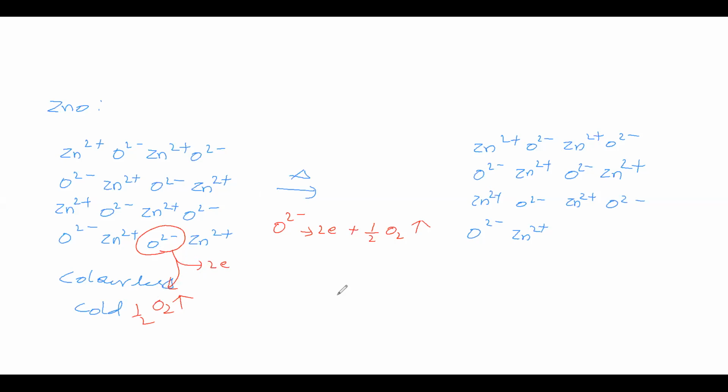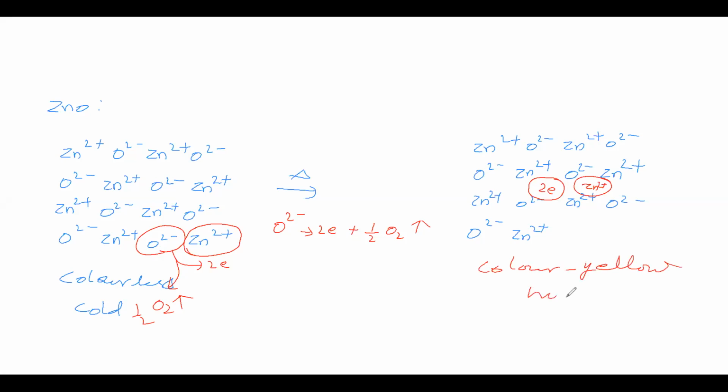The left-behind electrons go to the interstitial site and occupy it. Then this zinc ion is no longer balanced by an anion, so it leaves its original lattice point and goes to an interstitial site neighboring these electrons. These electrons absorb energy and go to an excited state. When they de-excite, they emit color, and due to that it shows yellow color.